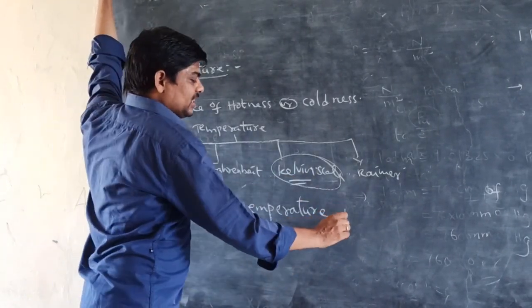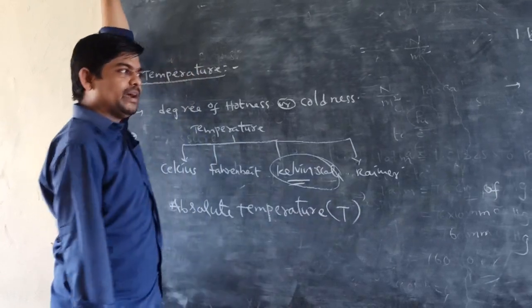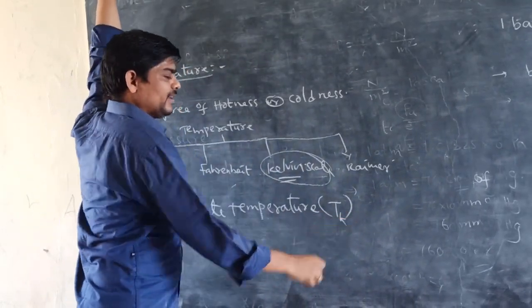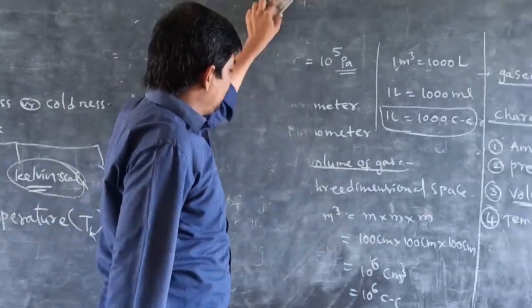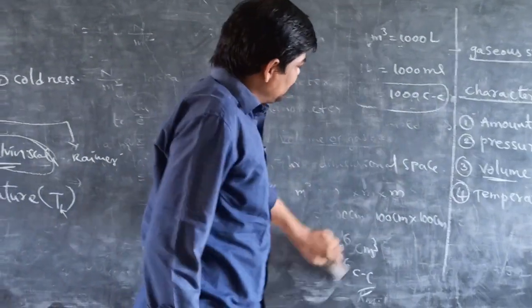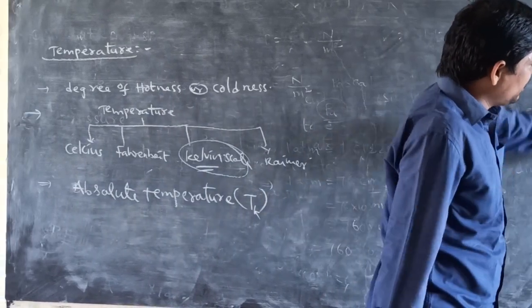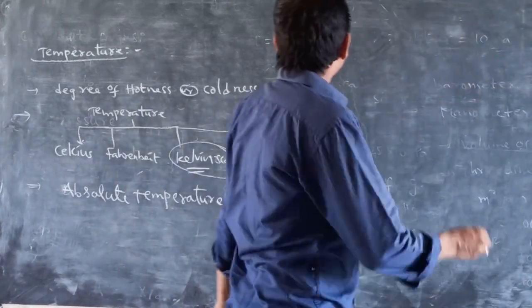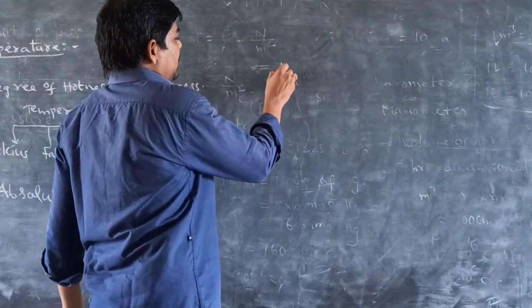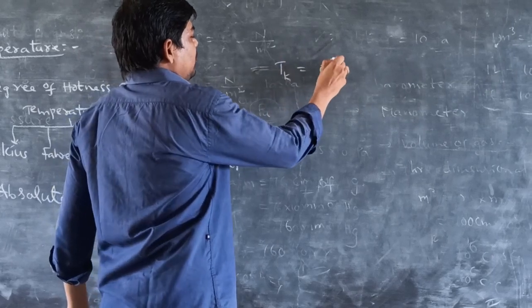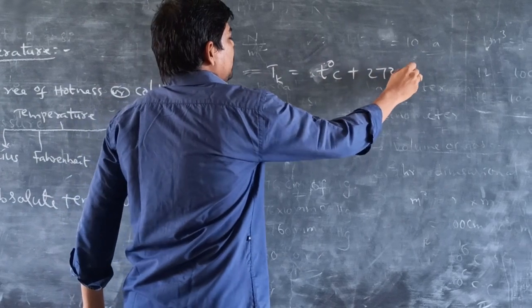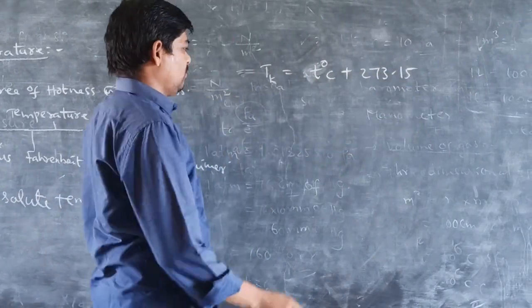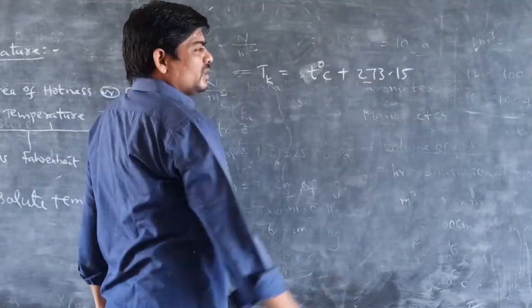Absolute temperature is denoted with capital T, in K, which means Kelvin. For example, if the given temperature is in Celsius, we can convert it into the Kelvin scale. The temperature in Kelvin equals the temperature in Celsius plus 273.15. Generally we take 273 is enough.